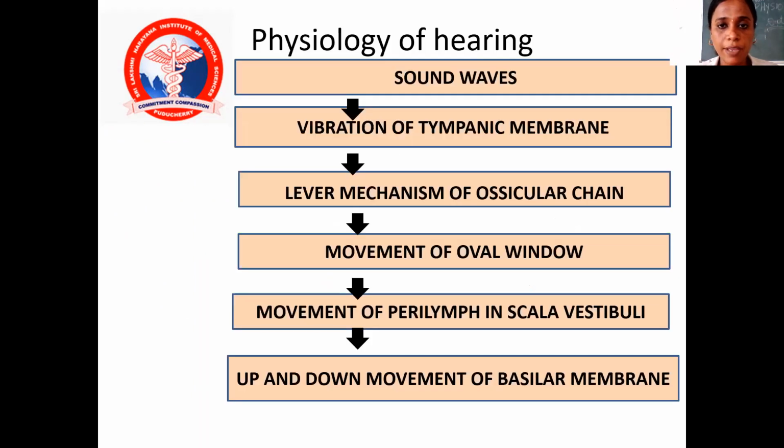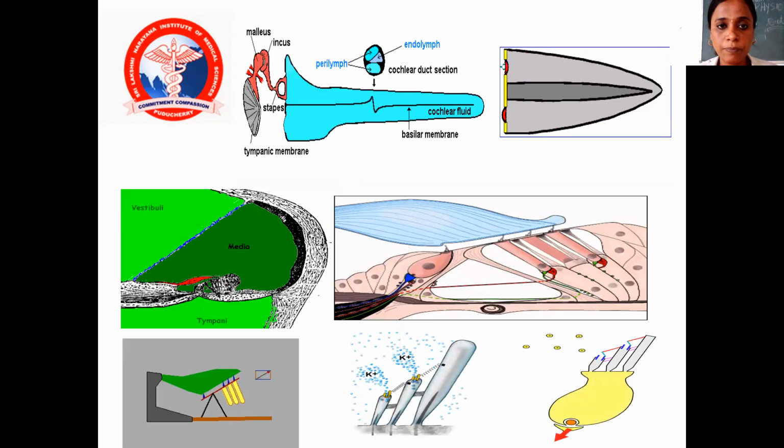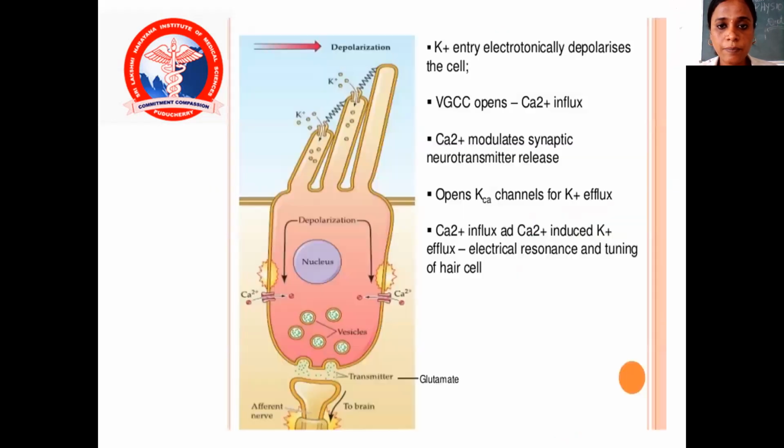The physiology of hearing: the sound waves travel to the tympanic membrane. Vibration of the tympanic membrane causes the lever mechanism of the ossicular chain, movement of the oval window, movement of the perilymph in the scala vestibuli, up and down movement of the basilar membrane, shearing movement between the reticular lamina and the tectorial membrane, bending of hair cells, generator potential in the hair cell, action potential in the auditory nerve, then through the auditory pathway to the auditory area of the temporal lobe, and appreciation of the sensation of sound. These are the things.